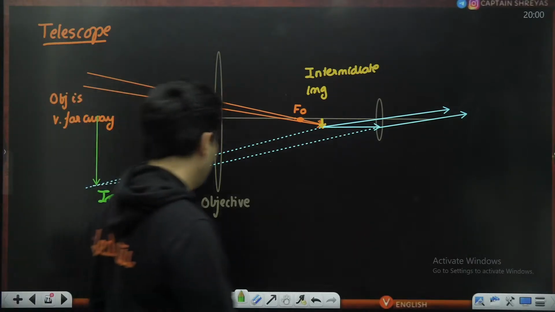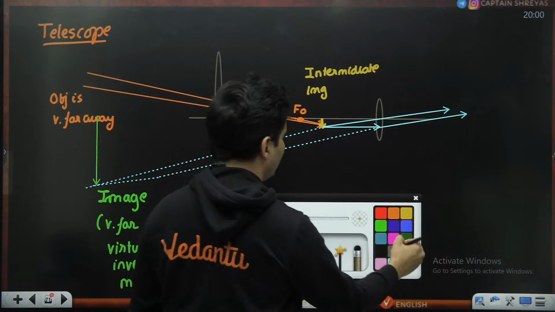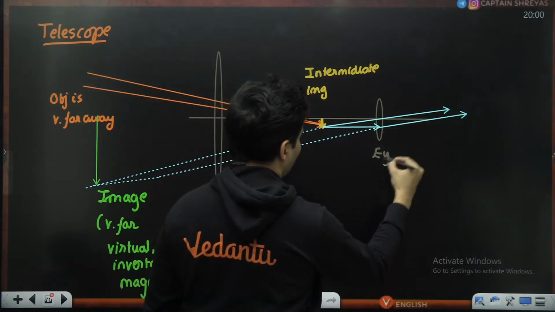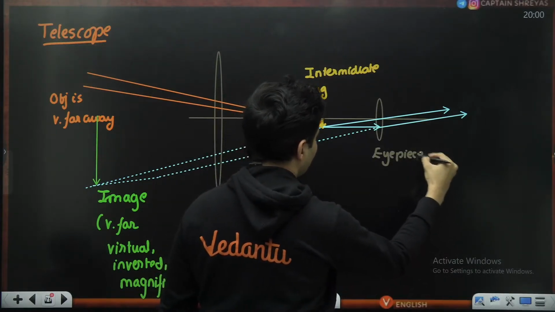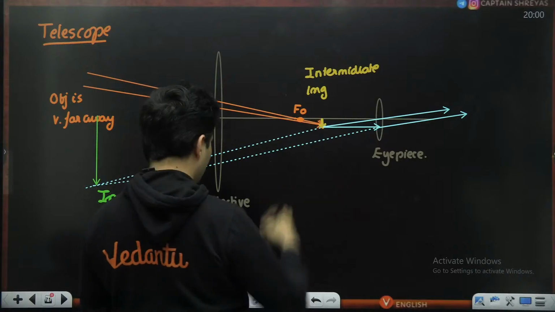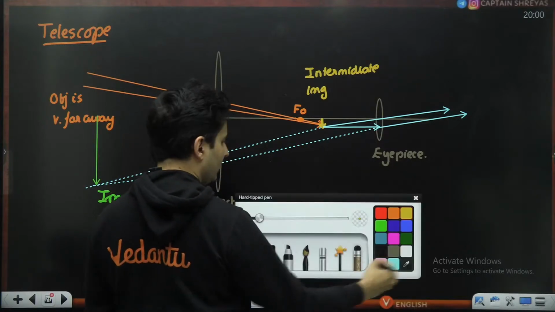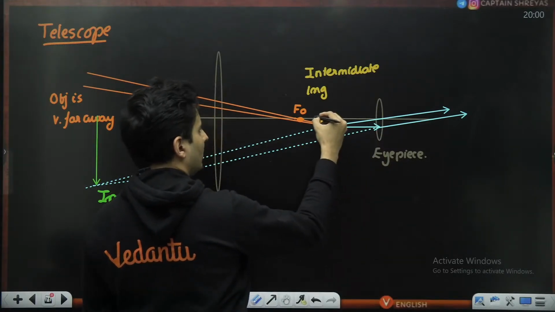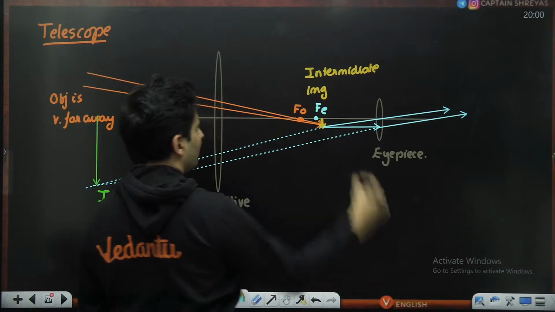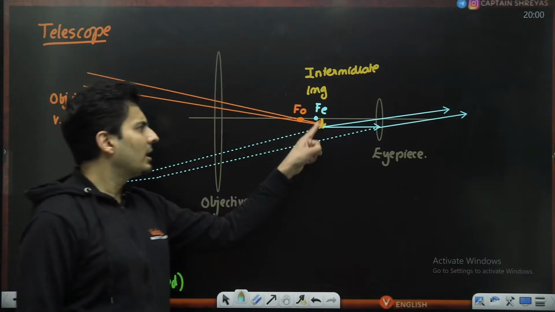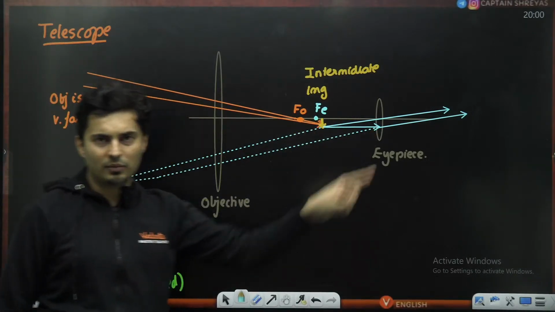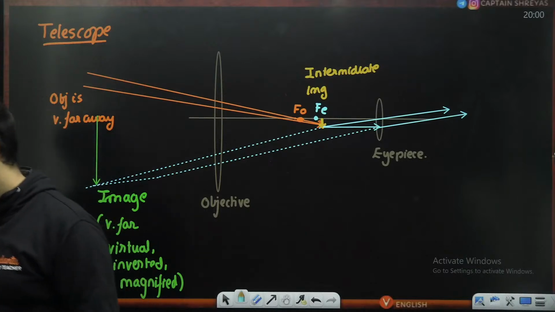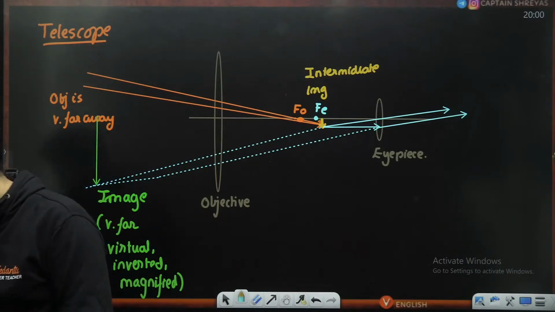That's it. And yes, for the eyepiece lens, this particular focal length, you keep it like this. So the focal length of the eyepiece will be somewhere here. The intermediate image is slightly before the focal point. That's how it is.